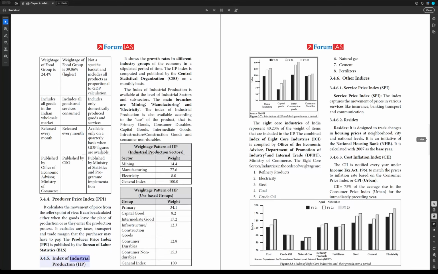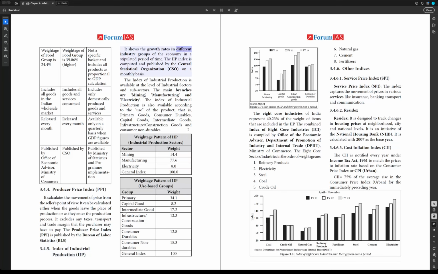3.4.5 Index of Industrial Production, IIP. It shows the growth rates in different industry groups of the economy in a stipulated period of time. The IIP index is computed and published by the Central Statistical Organization, CSO, on a monthly basis. The Index of Industrial Production is available at the level of industrial sectors and subsectors. The main branches are mining, manufacturing, and electricity. The Index is also available according to the use of the product, that is, primary goods, consumer durables, capital goods, intermediate goods, infrastructure/construction goods, and consumer non-durables.